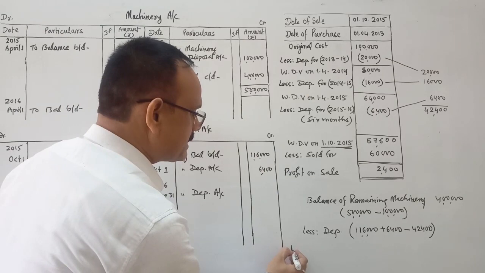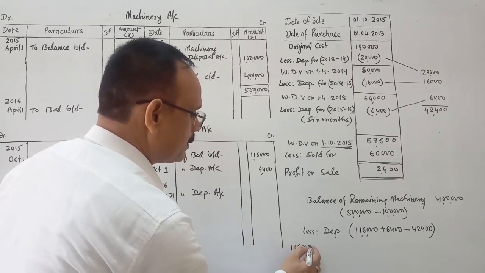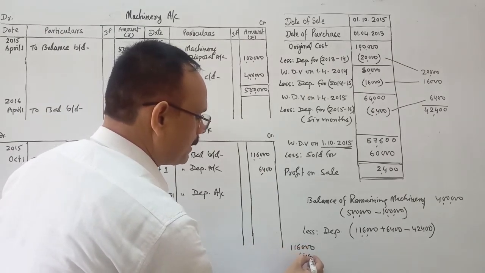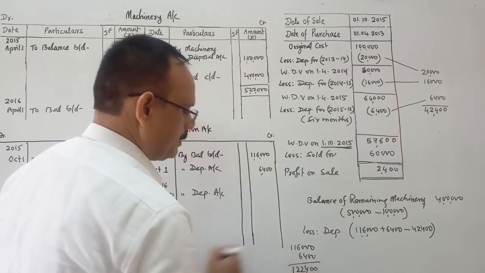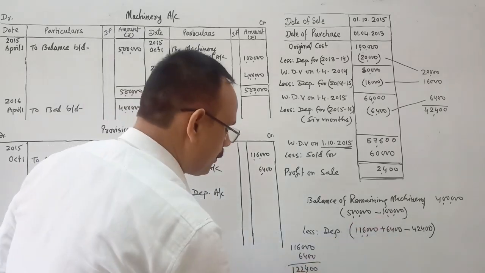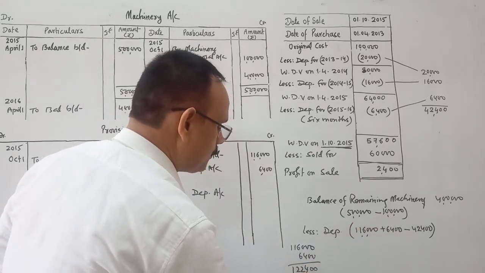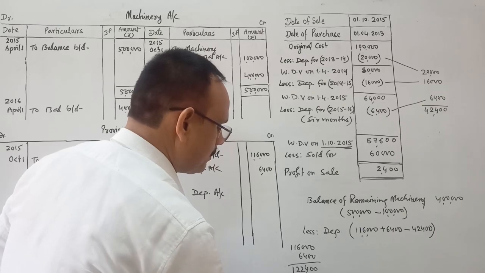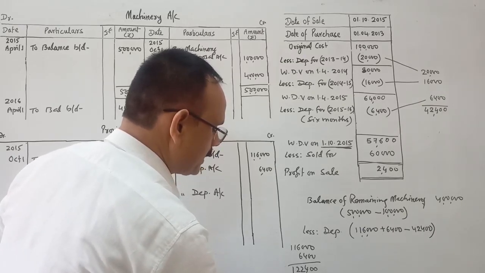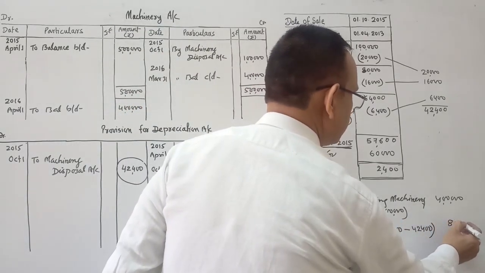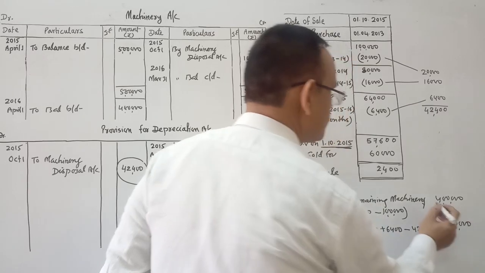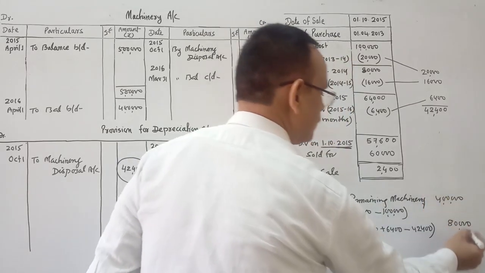1,16,000 plus 6,400, minus 42,400. So it is 80,000. This 80,000 is the depreciation to be deducted for the remaining machine.